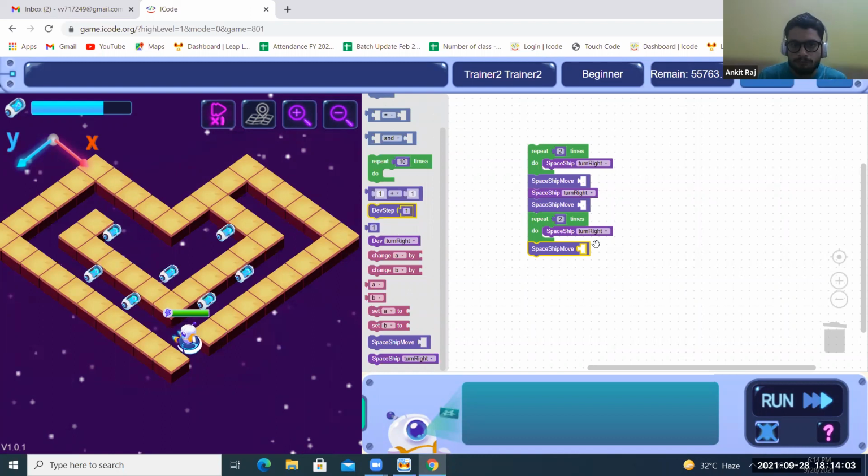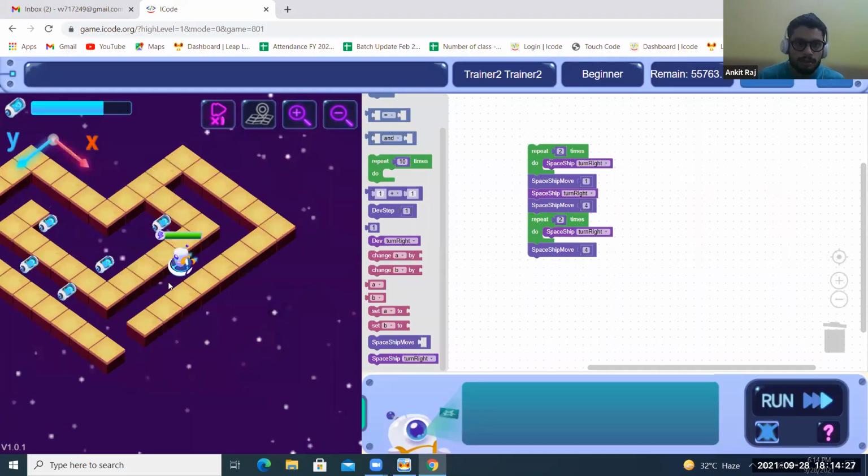To see how it will go. Four will be here, and this will be also one step, and this will be one, two, three, four will be this one. So see how it works for this much of food. It turned right, gone over there, collected the items, again come back.